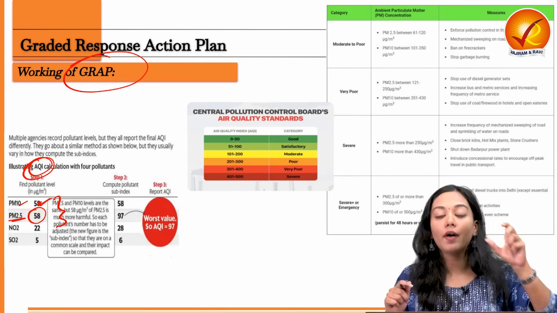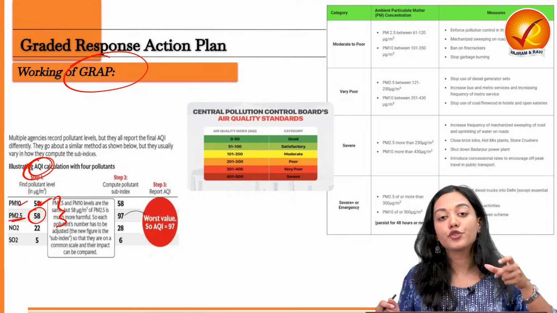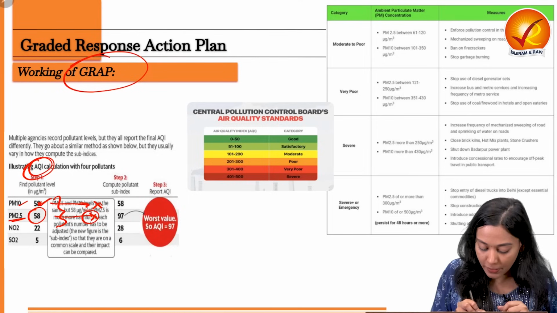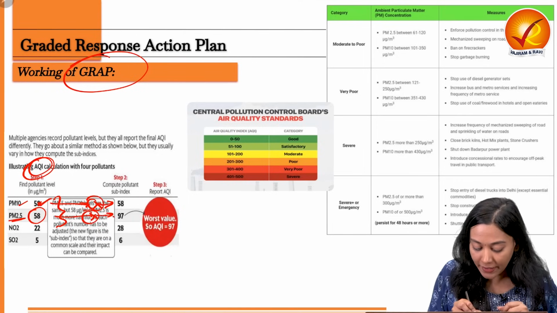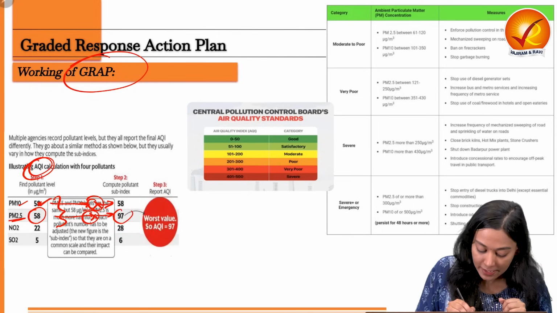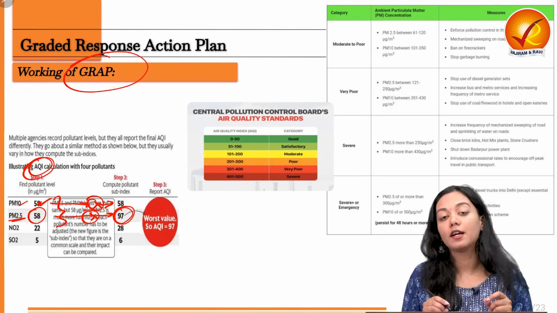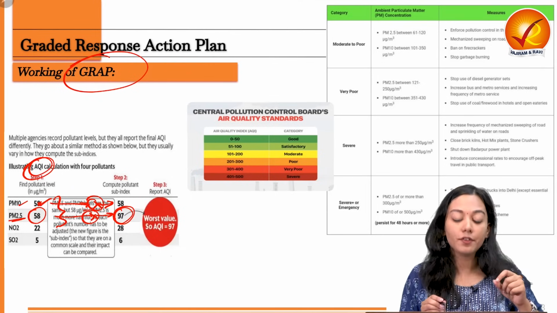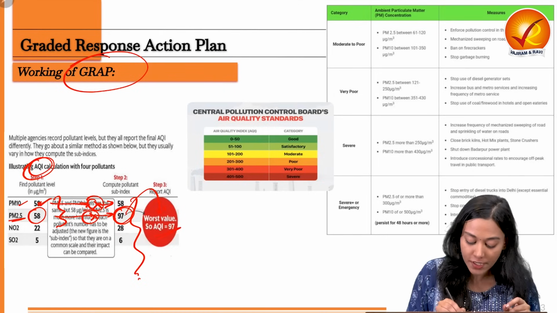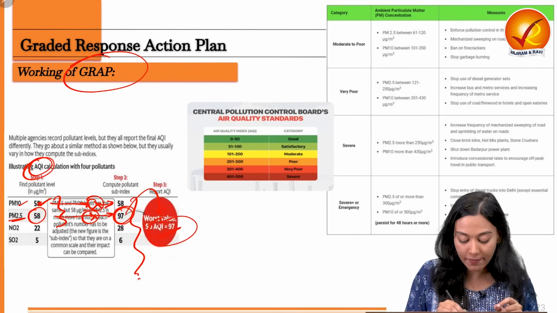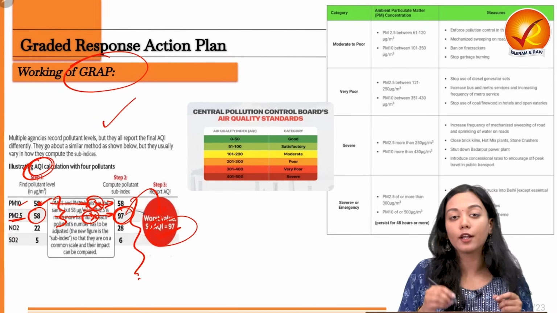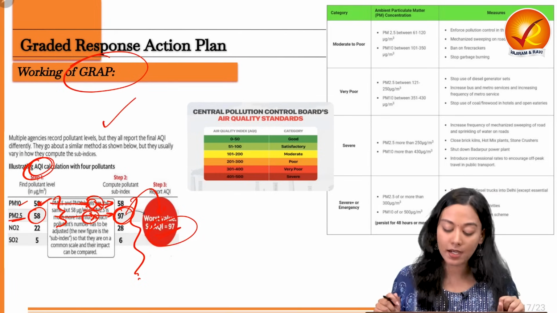So the degree of harm that the pollutant has is also multiplied with the pollution level. It is multiplied with a pollution level and then a complete pollutant subindex is created. Now the subindex says that the levels of PM2.5 is the highest. So whichever pollutant scores the highest in the level of pollution designates the worst value, or designates the value of AQI of the NCR region. So this is how NAQI calculates the air quality of the NCR region.